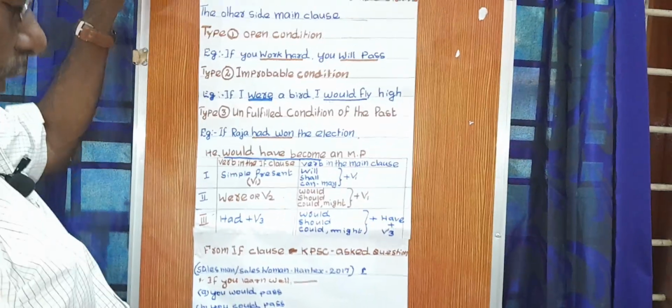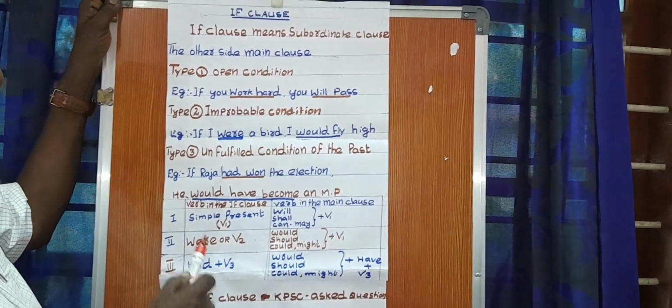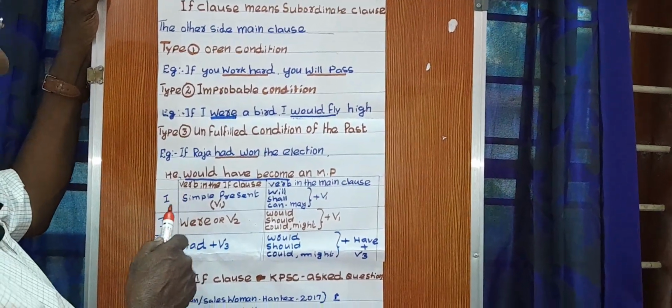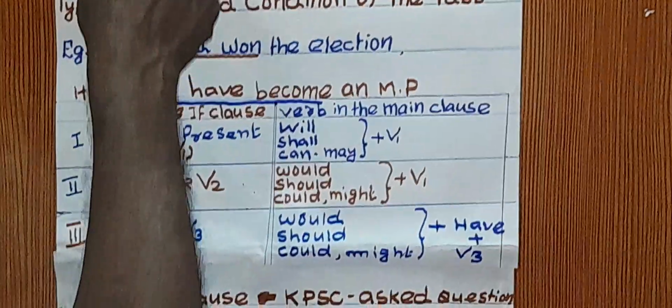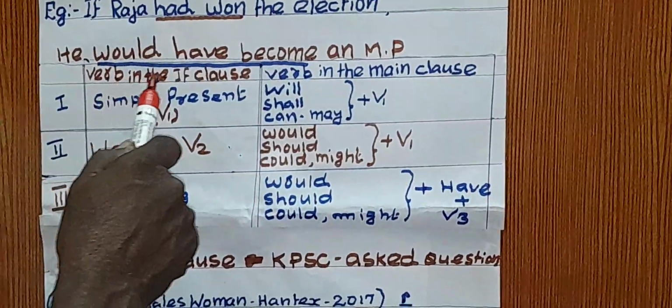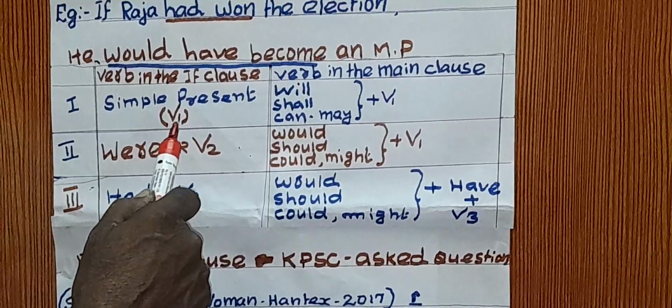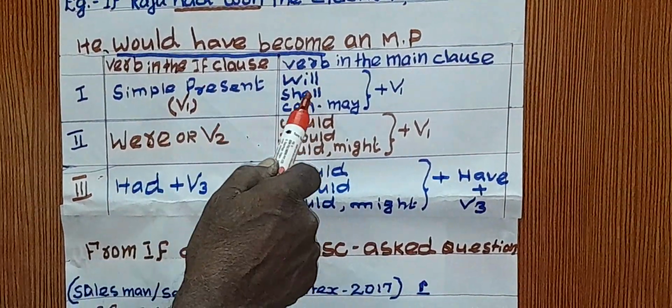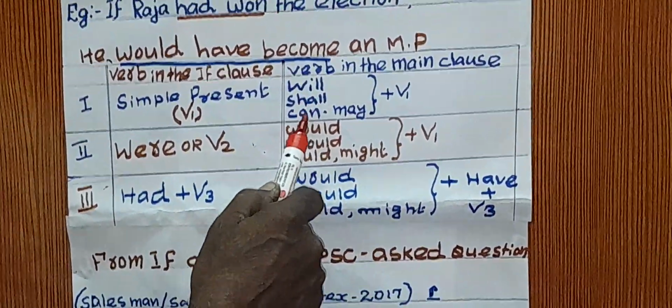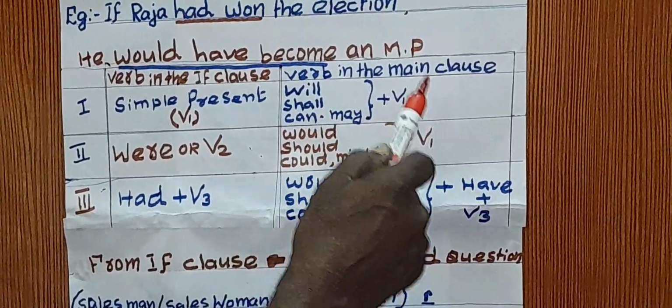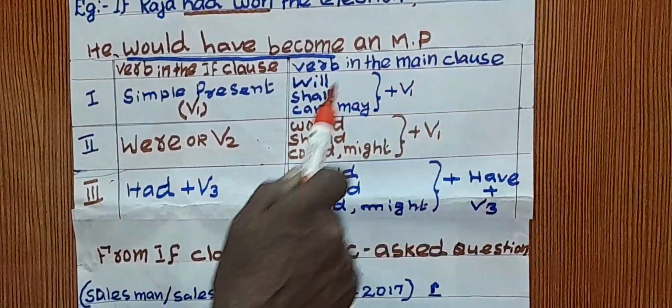I have given PSC asked questions below here. I have given a tabular column here. Listen here. Type 1: verb in the if clause simple present, that is V1, the other side will be will or shall or can or may plus V1. This is the general rule.